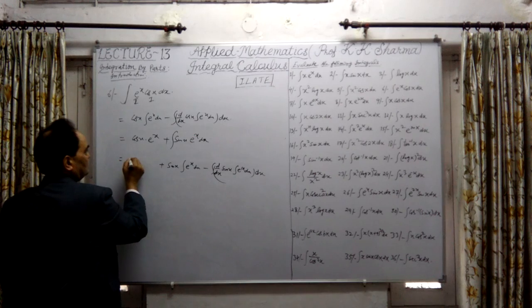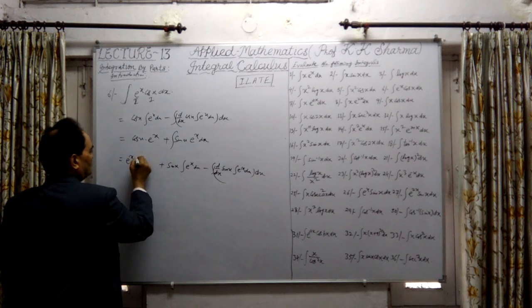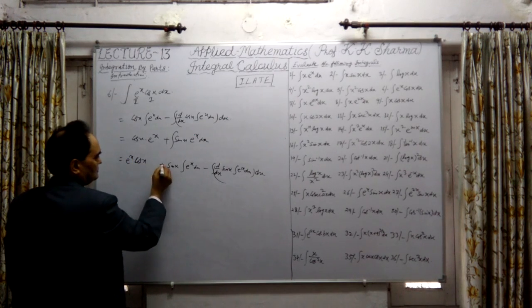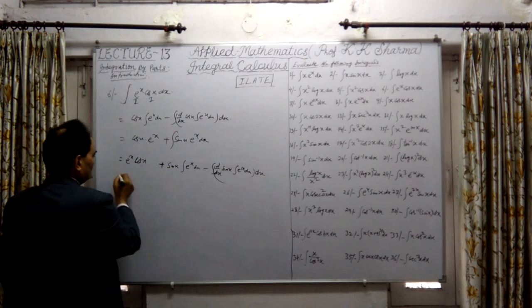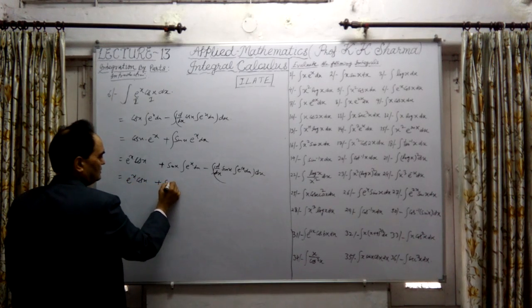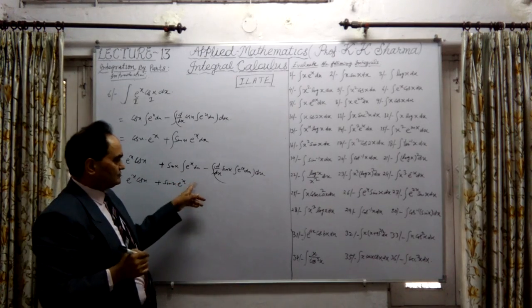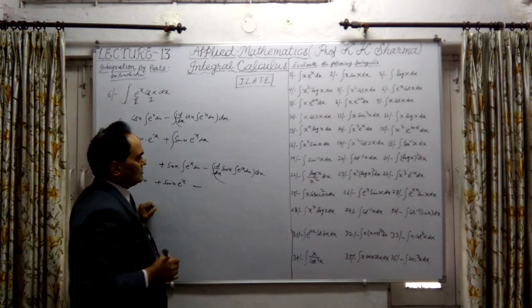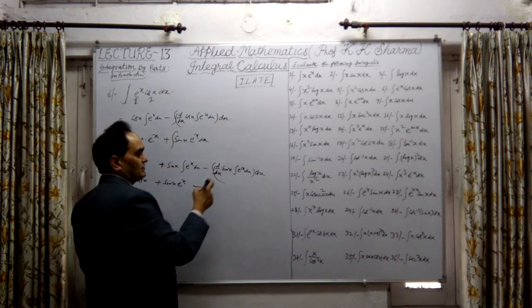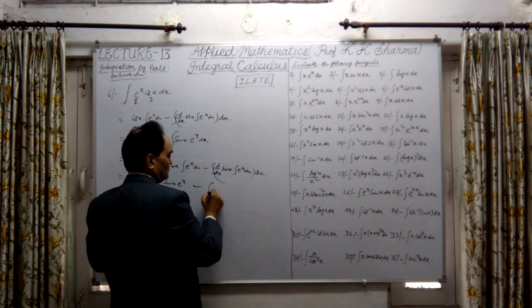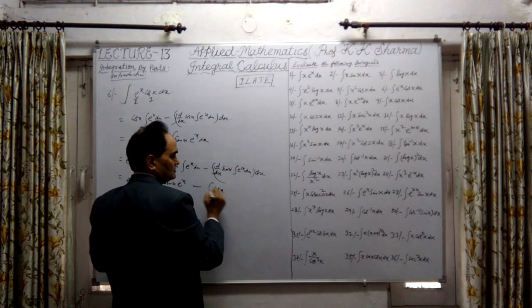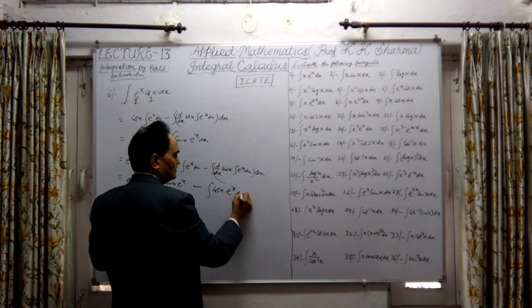Let me write this also. Ex into cos x plus sin x into Ex, because the integration of Ex is Ex, minus the differentiation of sin x, which will be cos x, into the integration of Ex only, dx.